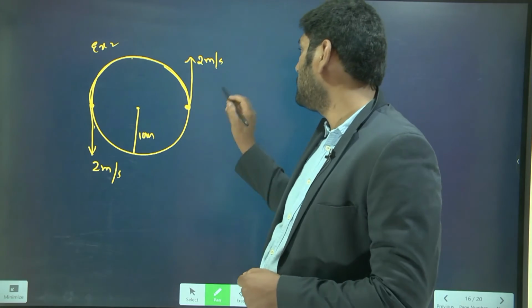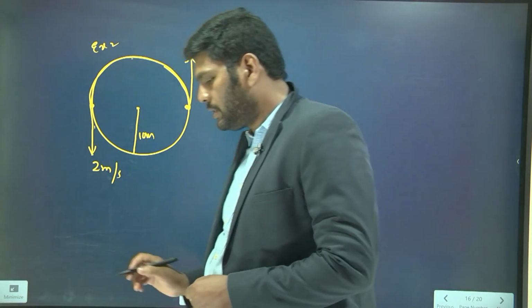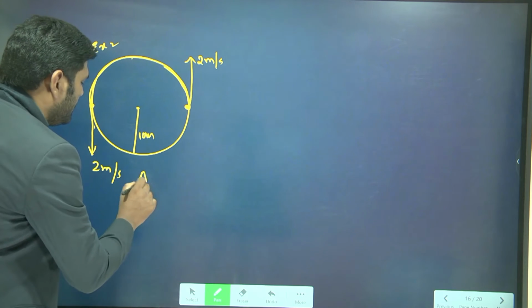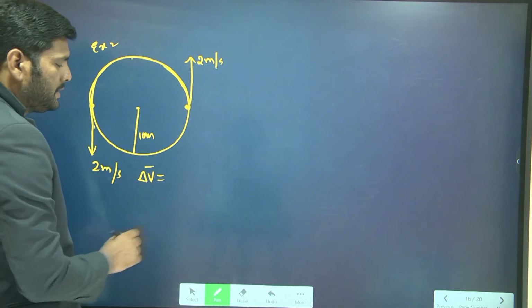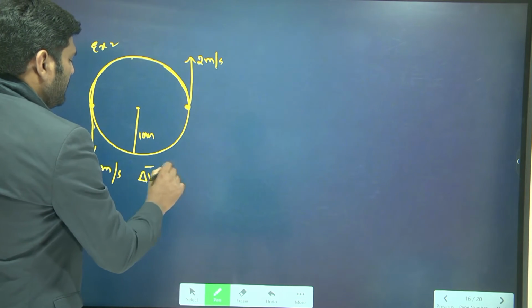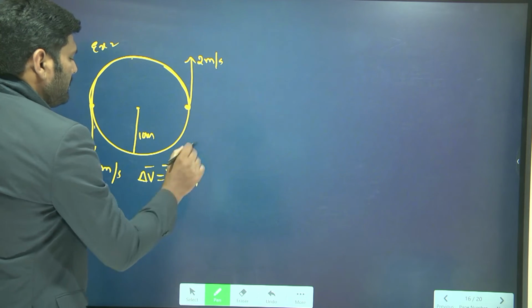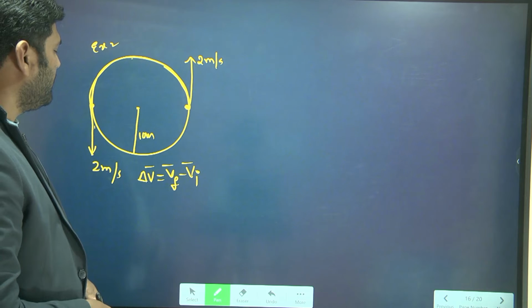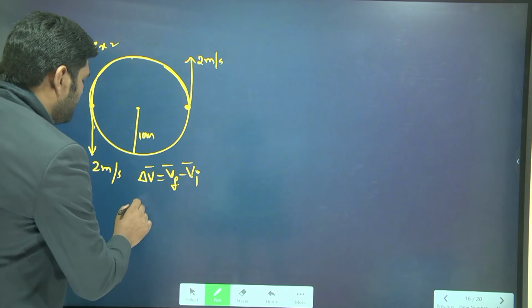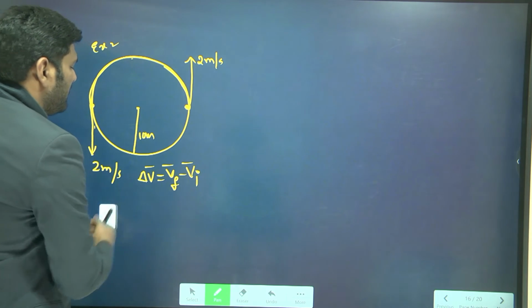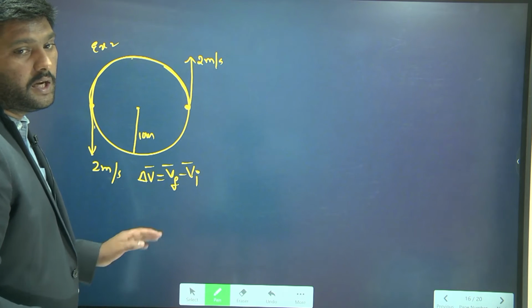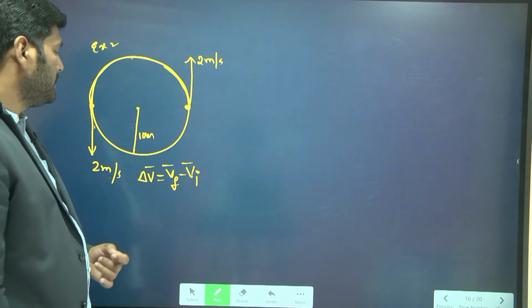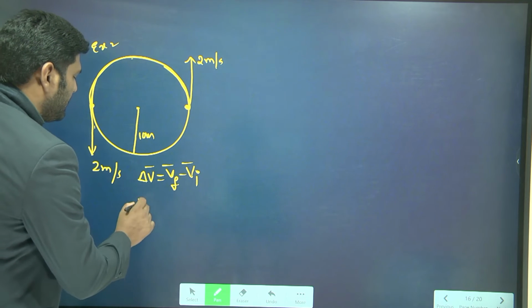You know the change in velocity formula: delta V bar is equal to final velocity bar minus initial velocity bar. So first you find the final velocity and initial velocity, then substitute in this relation, then you get the change in velocity. So first let me find the initial velocity vector.